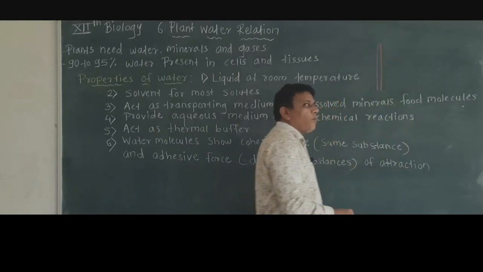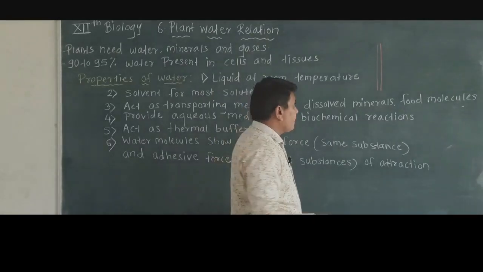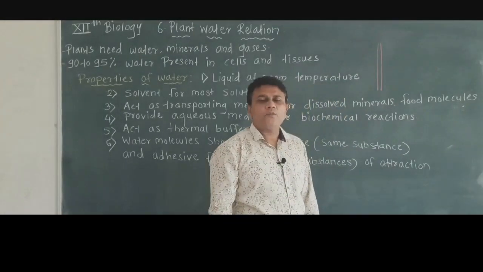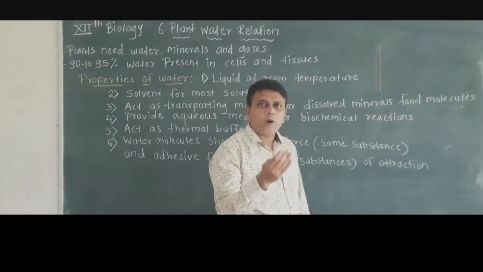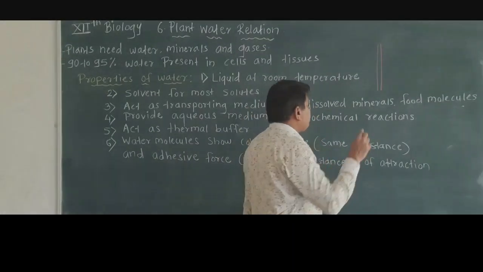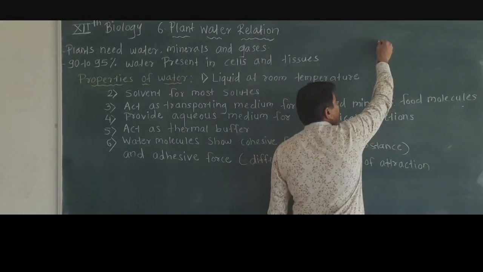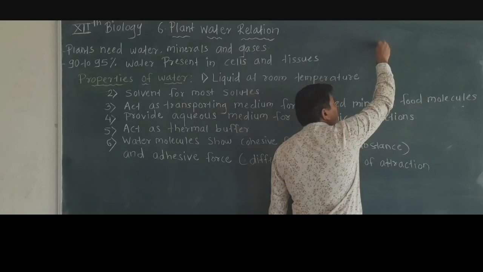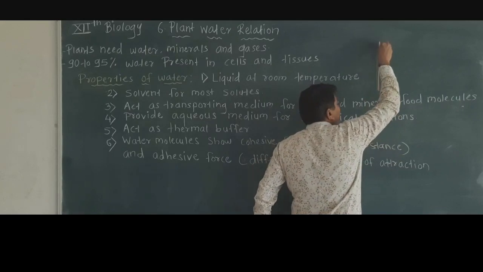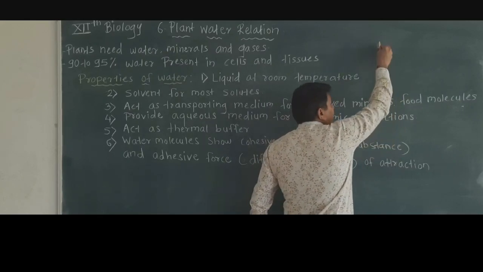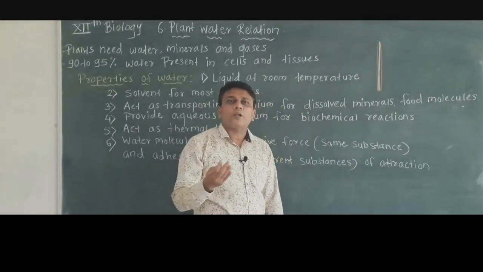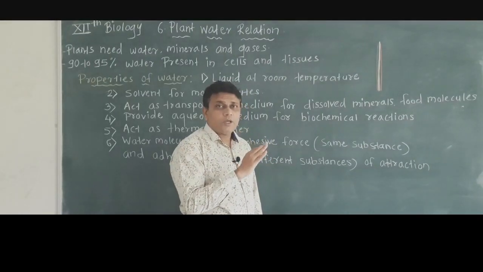Now during the process of water absorption, the xylem vessels, you know that the xylem's main function is transportation of water from the roots to other parts. So the xylem vessels show the presence of a continuous water column. That means a continuous water column is observed inside the xylem vessels. This continuous water column helps the water to transfer from roots to the leaves.